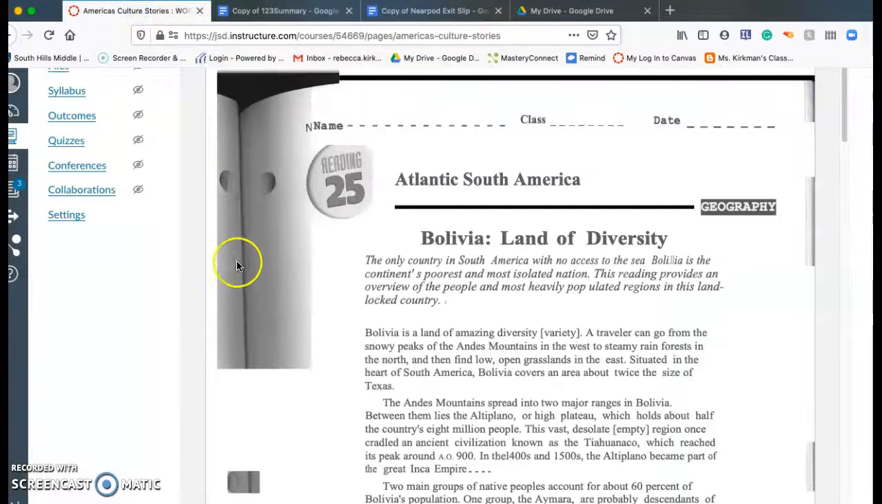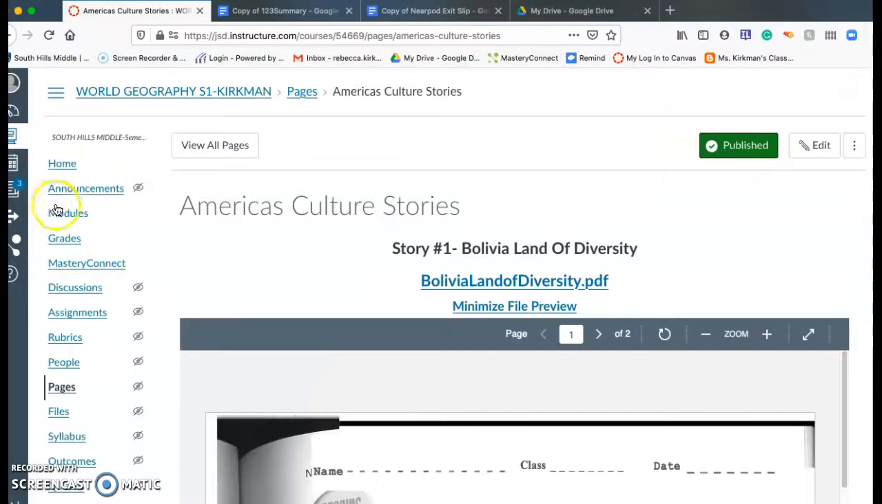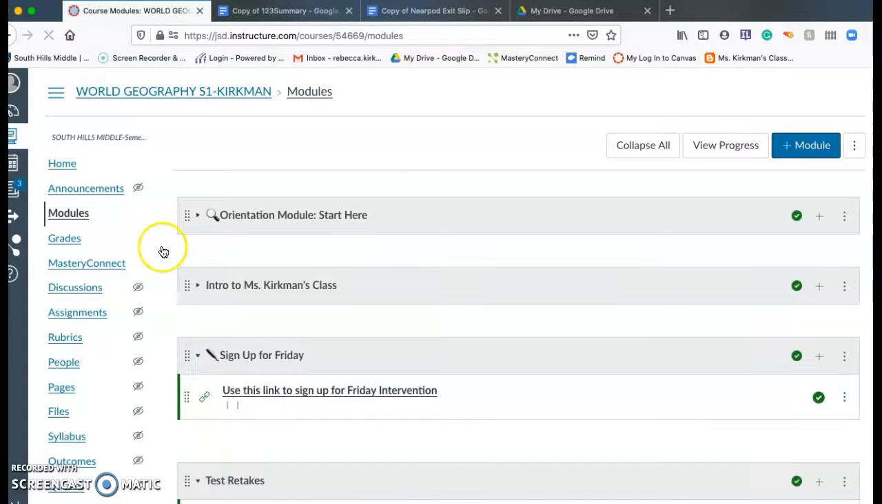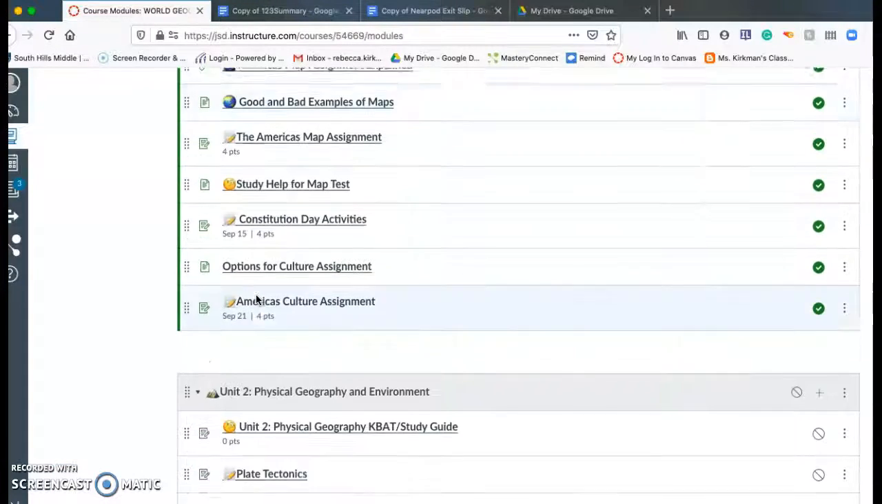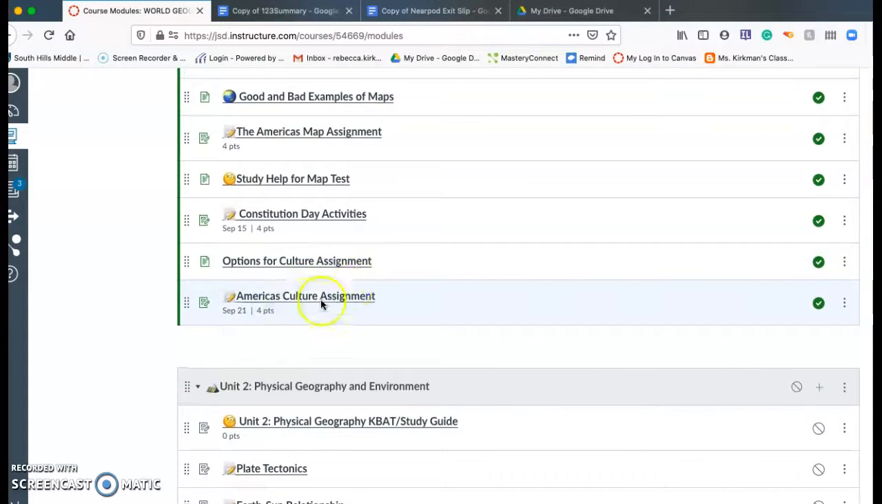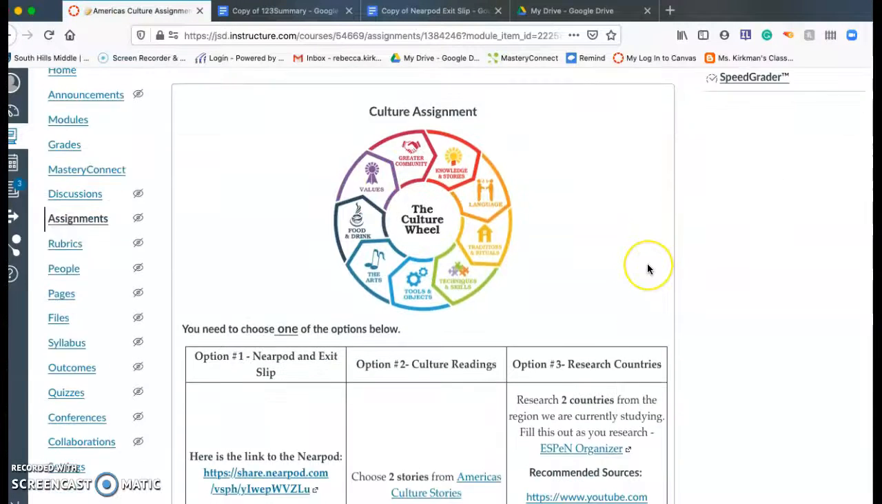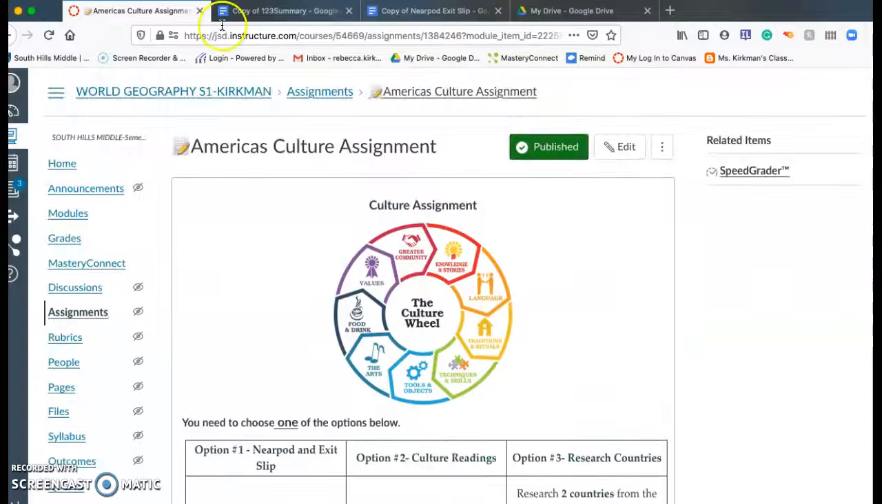All right, and so then after you read these, you go back into modules and you're going to submit the assignment, right here, America's culture assignment. Click on that, and then you'll have the blue submit button up here, and you'll attach it from your Google Drive, the copy. That's the name that you would search for from there. And that's it.